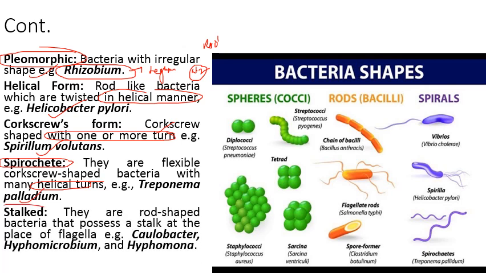Then stalked bacteria, means ऐसे bacteria जिनमें एक stalk की तरह structure present होता है. So इस तरह के जो bacteria होते हैं उन्हें बोलते हैं stalked bacteria. For example, we have Caulobacter, then we have Hyphomicrobium and Hyphomonas. So ये हैं stalked bacteria.